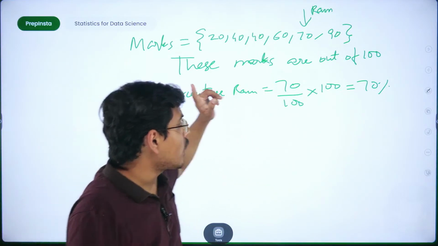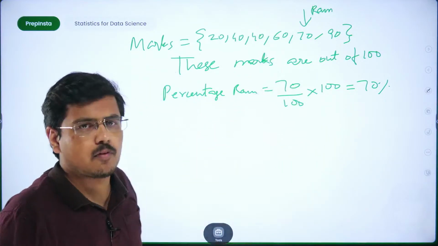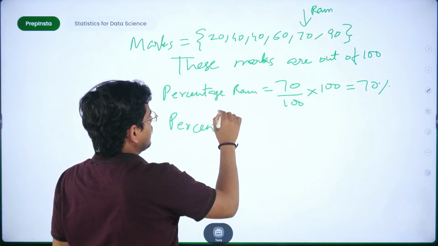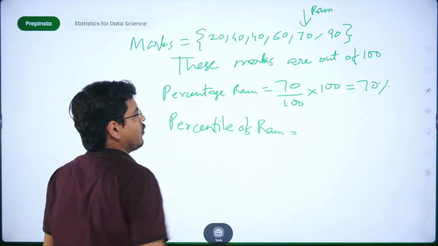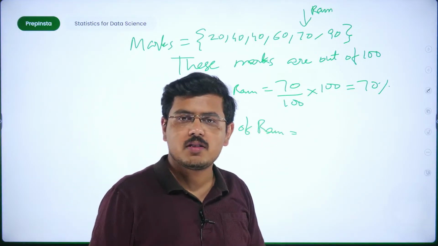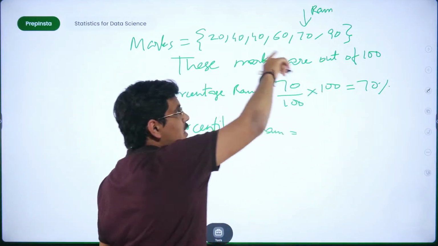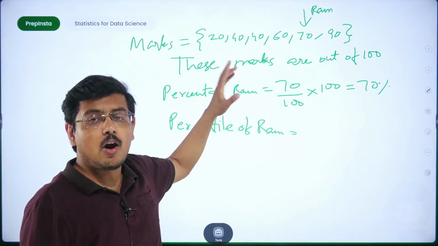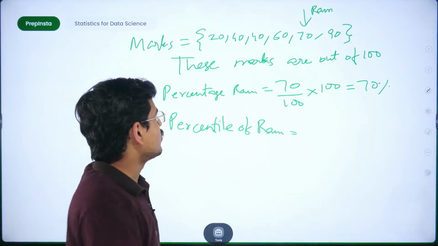Now when I try to calculate the percentile of Ram, let's check that. How many values are lesser than Ram?